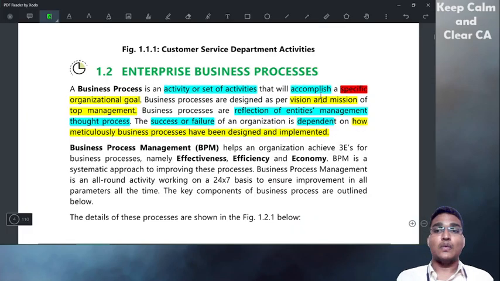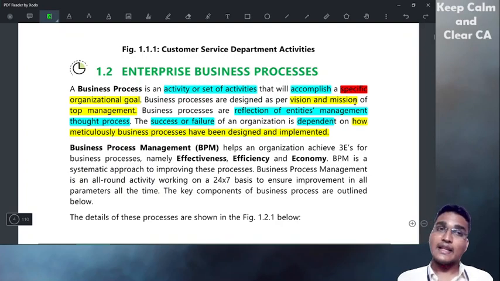But what is to achieve that vision? Vision means seeing. They want to see after some time or some years or decades. It can be a century also. That is their vision. So to achieve that vision, what they are doing is called mission. An example is they are having Tesla cars which are completely electric. They don't have any diesel or gasoline based motor vehicles. That is their mission.